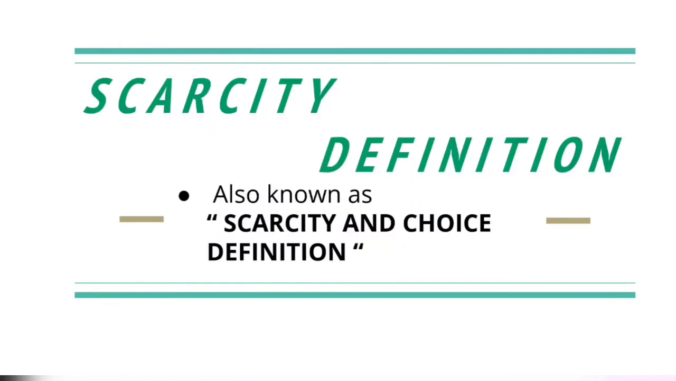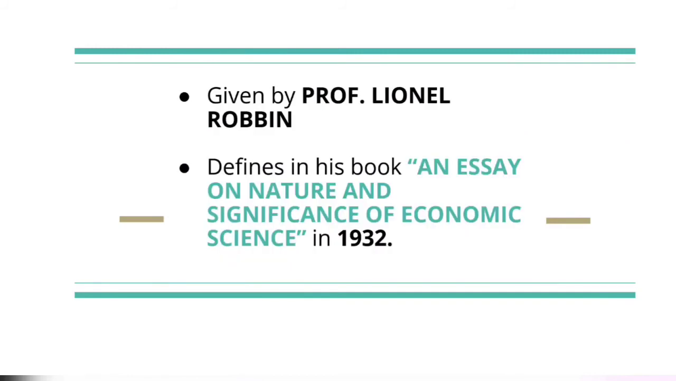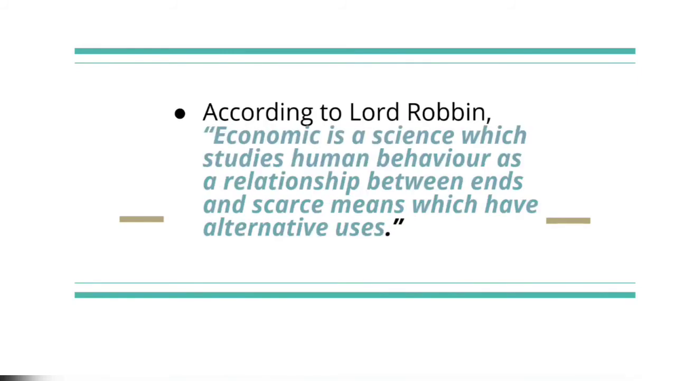This definition, also known as the scarcity and choice definition, was given by Robbins in his book An Essay on the Nature and Significance of Economic Science, which was published in 1932. According to Robbins, economics is a science which studies human behavior as a relationship between ends and scarce means which have alternative uses. This scarcity definition is considered the most scientific definition.